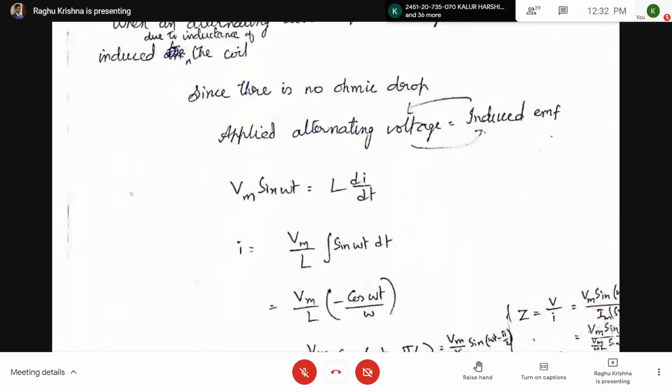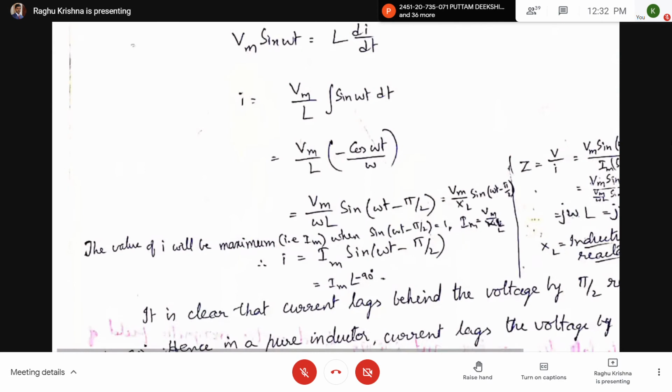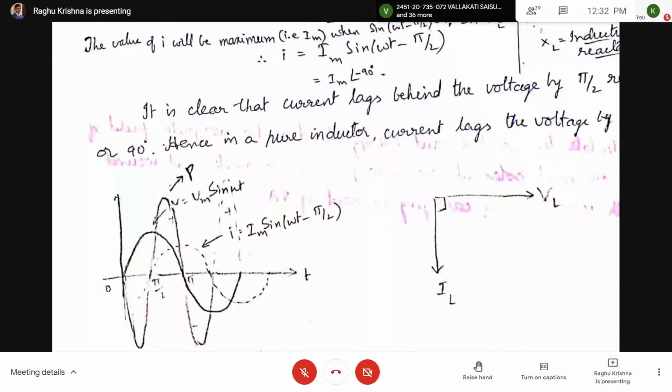So you are going to get the equation for I. Then you are going to draw the waveforms. Then you are going to draw the power waveform. So here, if you see the power waveform, average power is equal to 0. That means power consumed by the inductor is equal to 0. There will just be an exchange of energy between the inductor and the source.